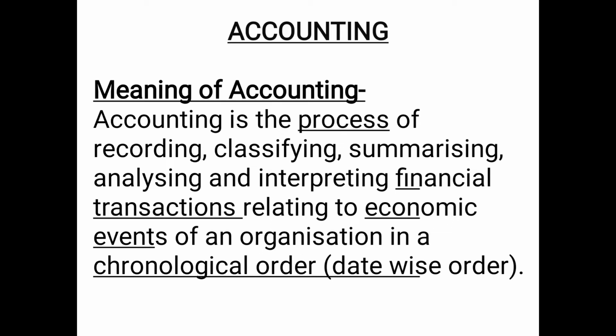That means 1st January, 2nd January, 3rd January, and so on. So this is the meaning of accounting. Accounting is the process of recording, classifying, summarizing, analyzing, and interpreting financial transactions relating to economic events of an organization in a chronological order, that is date wise order.